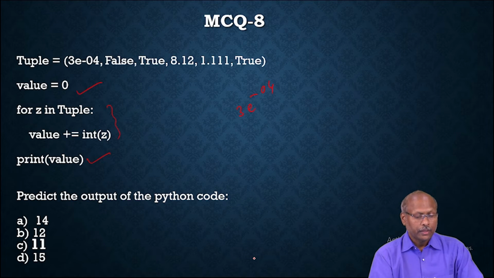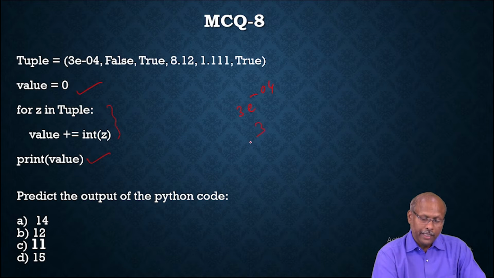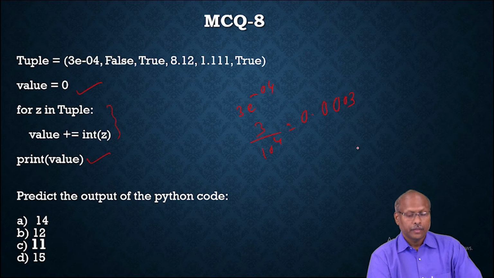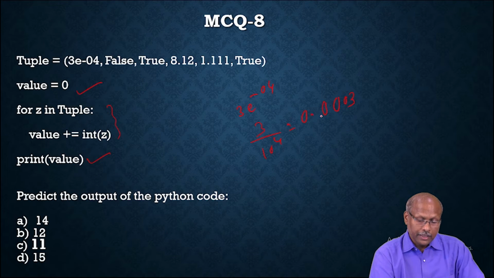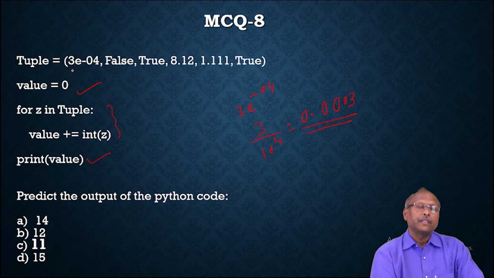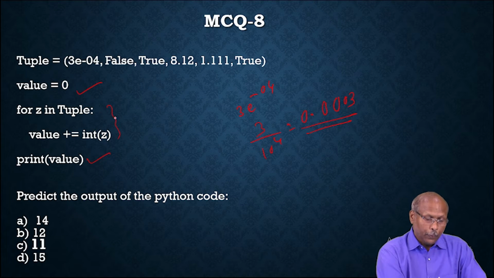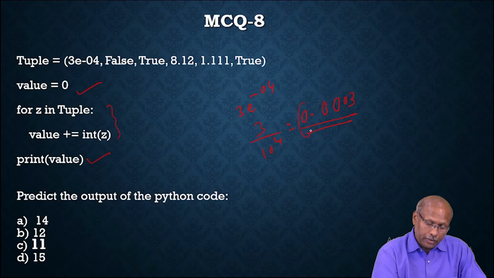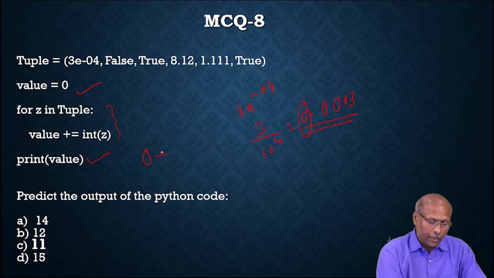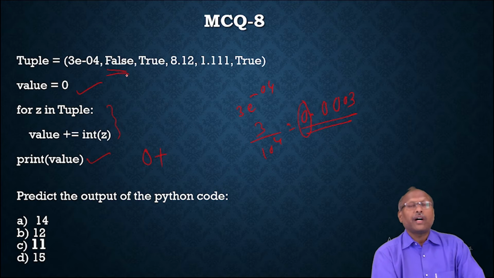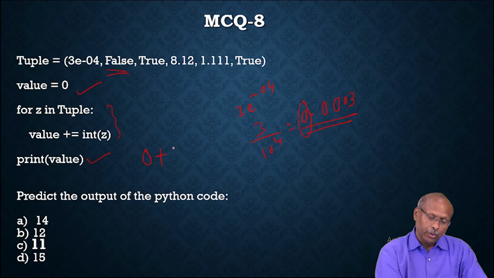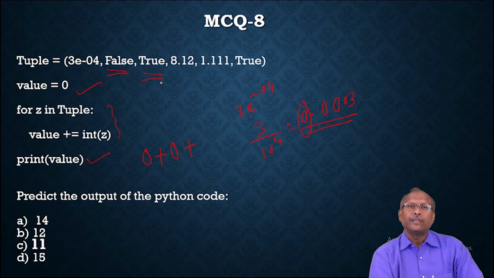Now which one is the correct output and how can you evaluate? 3e to the power minus 4 means what? 3 times 10 to the power minus 4, that means 0.0003. So this is the real value, but it is written in exponential form. If you convert it into an integer, it will give you the integer part, that is 0. So 0 plus, next is False. When you convert False into an integer, internally False is nothing but 0. So 0 plus, next True. True means internally how much? 1.